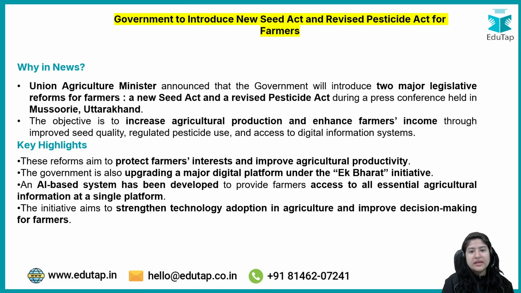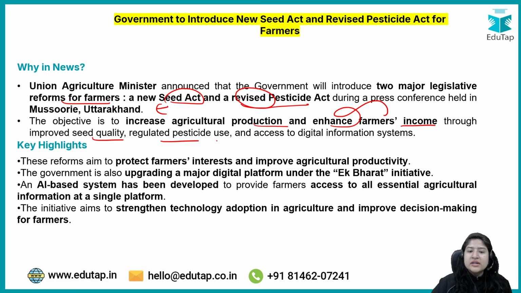Now coming to the second one, which talks about the new seed act and revised pesticide act. Recently the union agriculture minister went to a press conference in Mussoorie, Uttarakhand, and there he said that two major legislative reforms for farmers are going to come. One is related to the seed act and another is the pesticide act, and how this will increase agriculture production and enhance farmers' income through improved quality seed and regulated pesticide use.